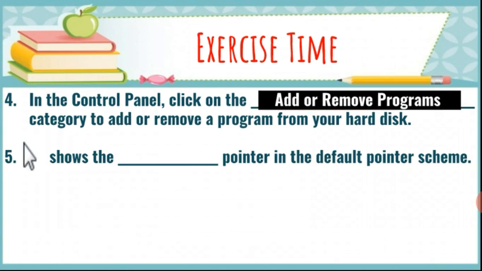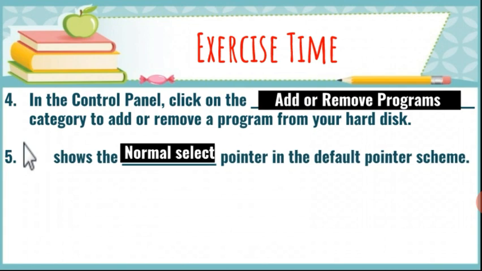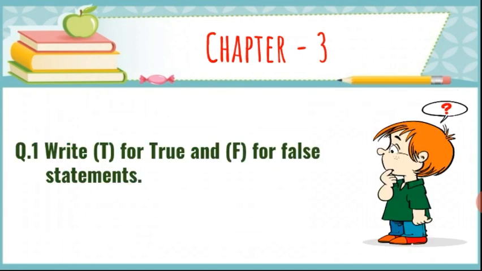Now students, one pointer is given. This shows the normal pointer in the default pointer scheme. So clear students, I hope you understood. Now the exercises of chapter 3.